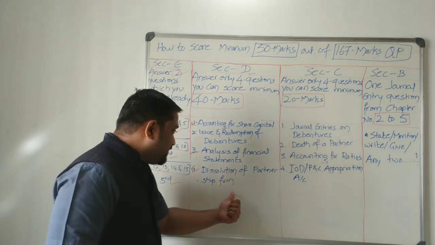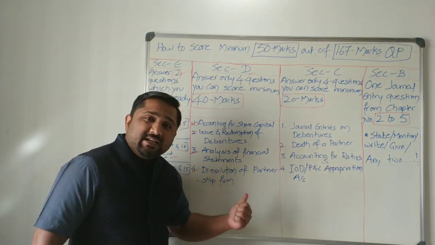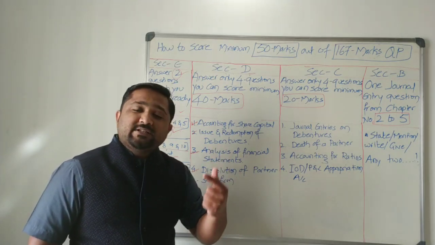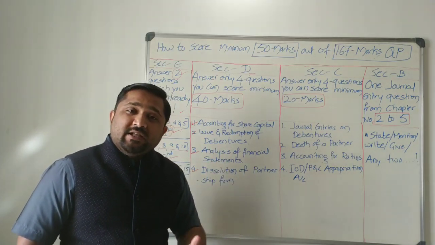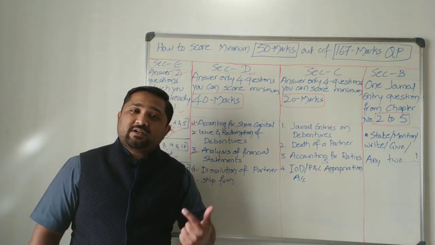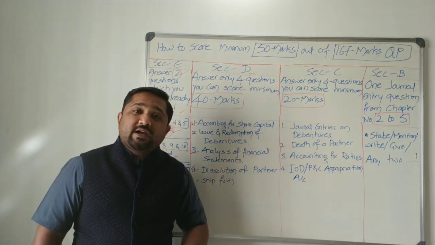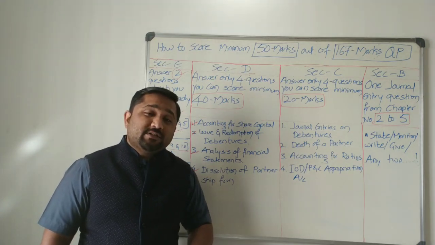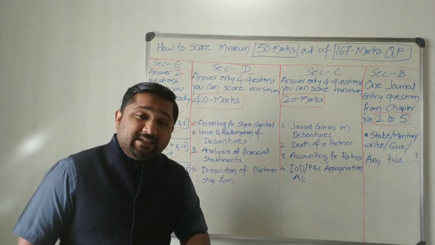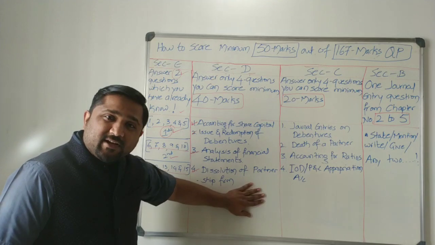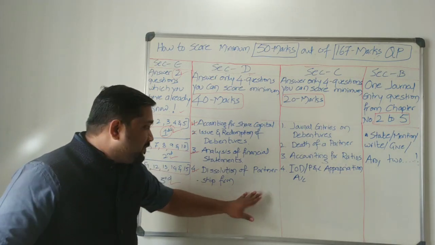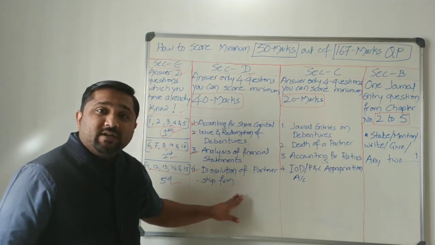First one is realization account, to find out whether it is a realization profit or realization loss. Second one is partners capital account, to find out the ultimate amount to be settled to the partners or dissolving partners. And the last one is bank account or cash account, depends on the question. But remember, here the cash or bank account should get tallied. So only 3 ledger accounts, it consumes very little time, and you can solve this problem within 15 minutes.